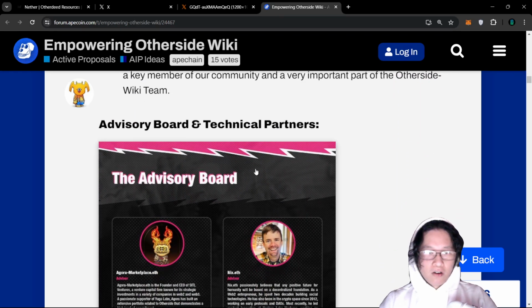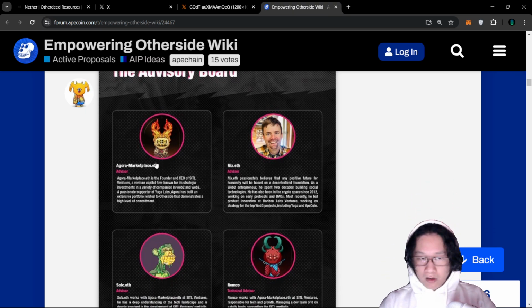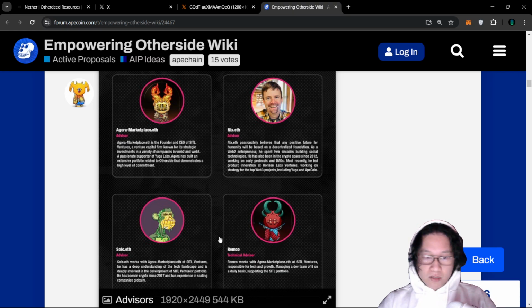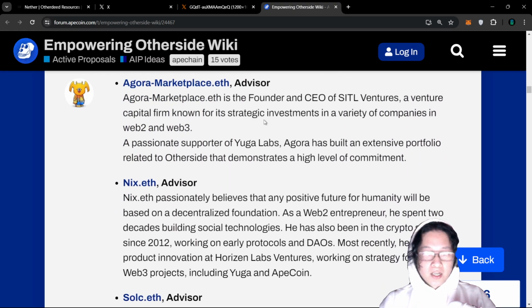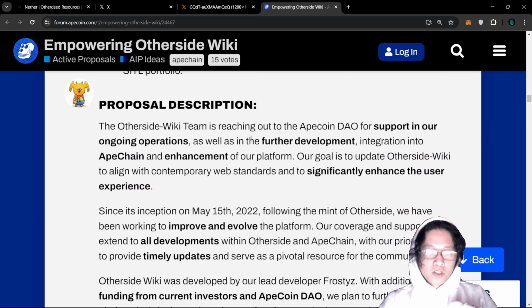And then additionally, they go over the advisory board and technical partners. And again, this does include Agora Marketplace, Nix, Solcy, as well as Remco. But it goes over all of this stuff as well. But let's talk about the proposal description. This is the TLDR, right?